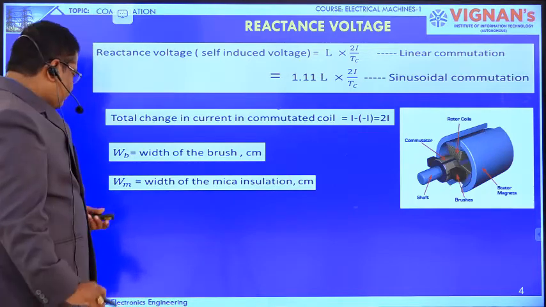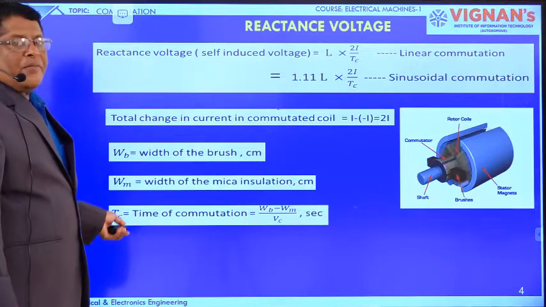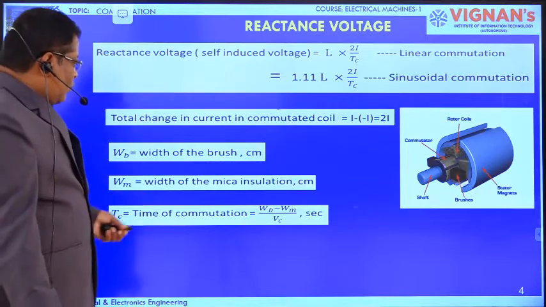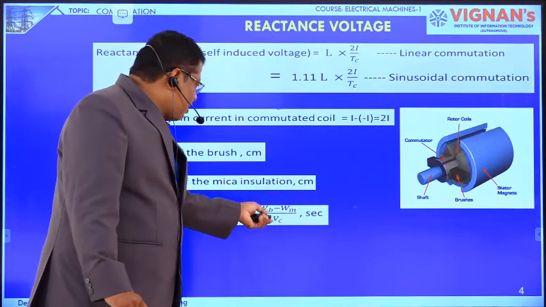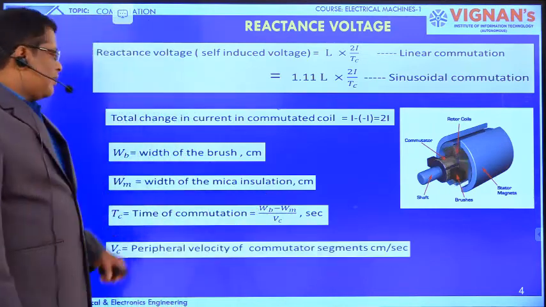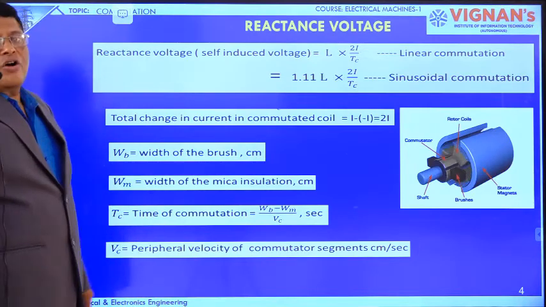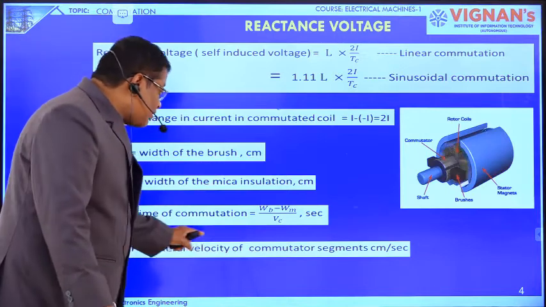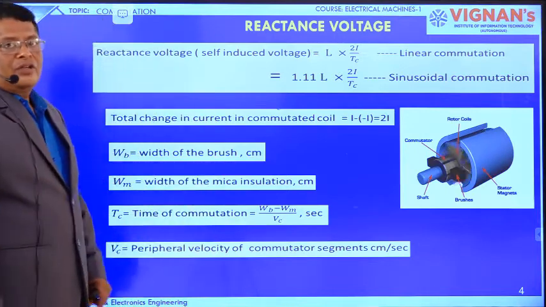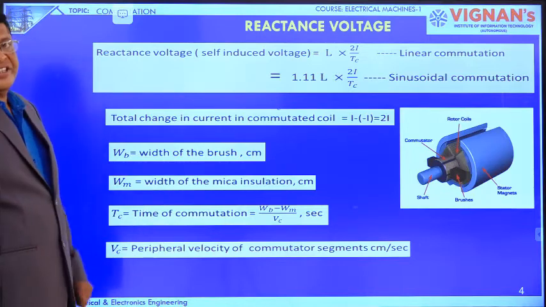Now, commutation time equals the width of the brush minus the width of the mica divided by Vc, where Vc is the peripheral velocity of a commutator segment. Here we are using the peripheral velocity of a commutator segment. How are we going to find this peripheral velocity?